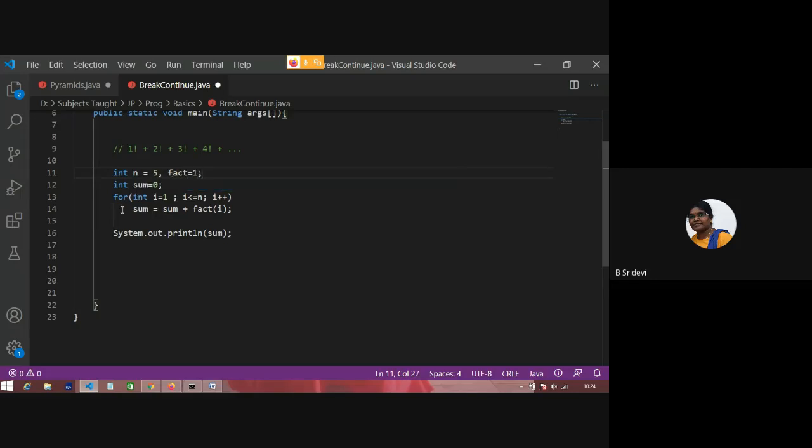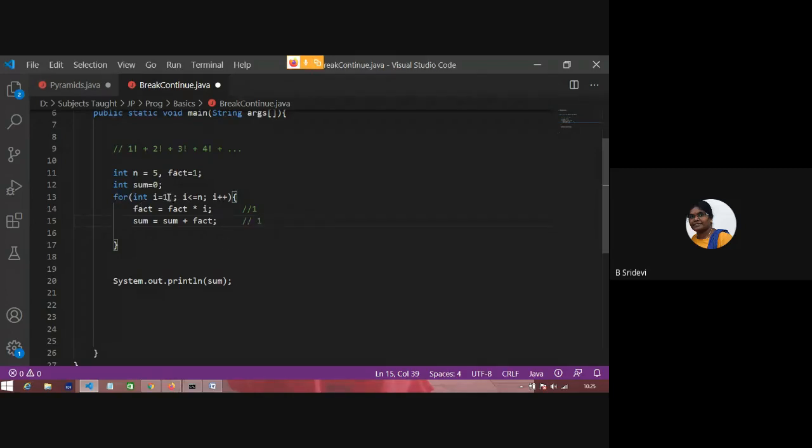What I am doing is, when i is equal to 1, fact is equal to fact into i. That means in the first iteration, what is the value of fact? 1 into 1. That means 1. Okay. So that 1 I'll store into my sum. Sum is equal to sum plus fact. What is the value of sum now? 0 plus 1.